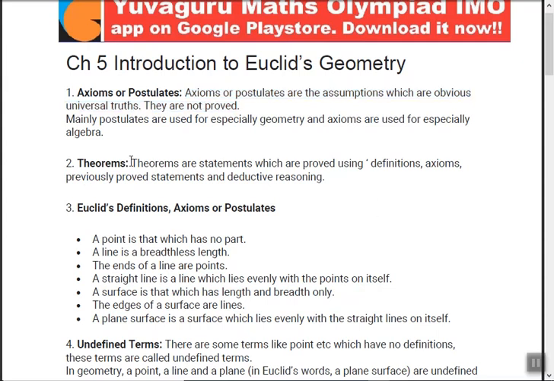Means basically theorems are proved. How are they proved? They are proved using various things, like these axioms which we take as true. We use them to prove this theorem. Okay, but remember two basic things: axioms and postulates are not to be proved, they are taken as true. Theorems are to be proved, like Pythagoras theorem, it is to be proved.